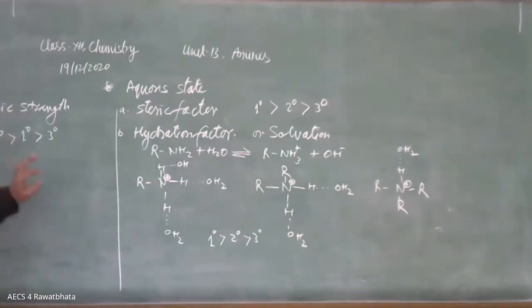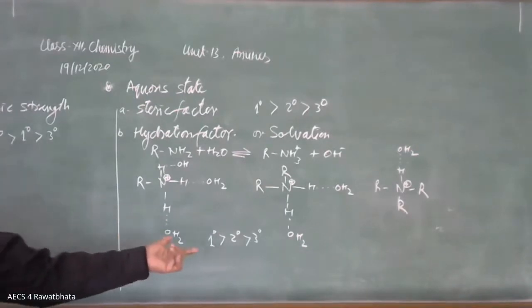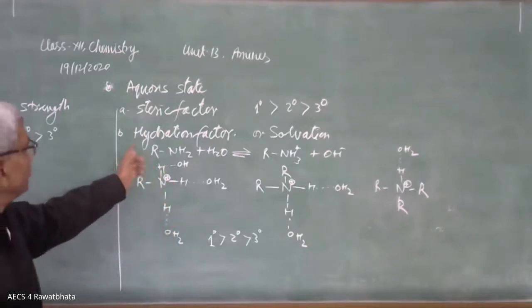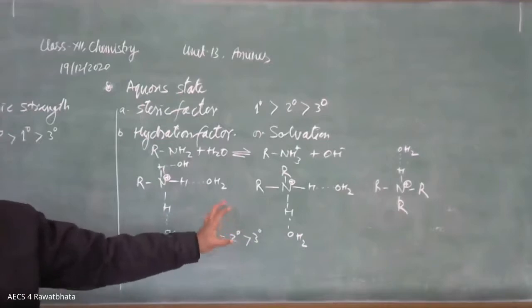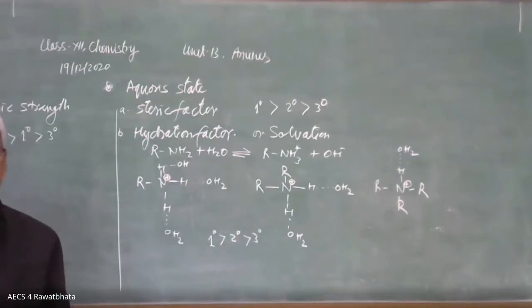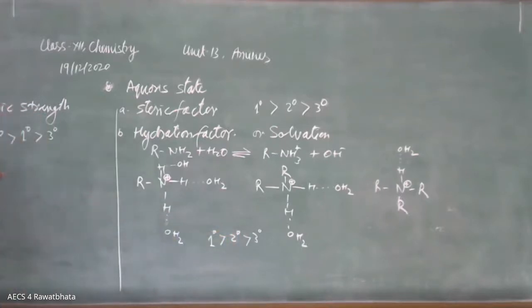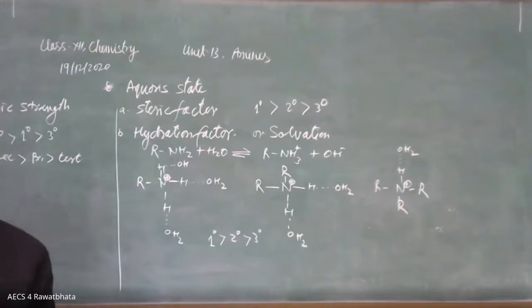2 degree has intermediate plus I effect, moderate hydration effect, and steric factor is also moderate, not very high. Only 2 alkyl groups are there. This advantage is with the 2 degree amine. That's why 2 degree amine in aqueous medium is most basic as compared to 1 degree and 3 degree. You can also write secondary amine greater than primary amine greater than tertiary amine. This is the sequence in aqueous medium.